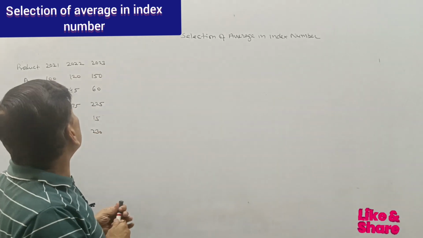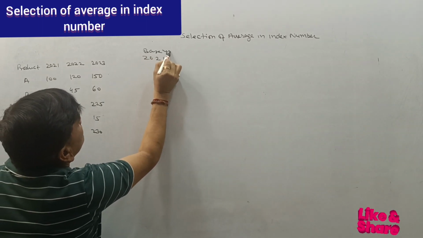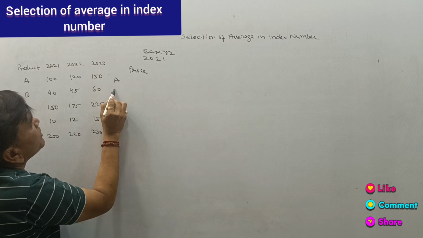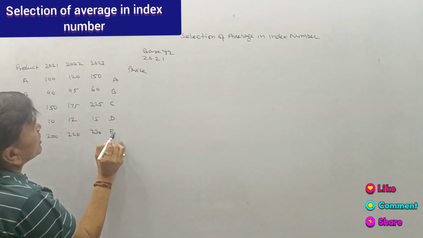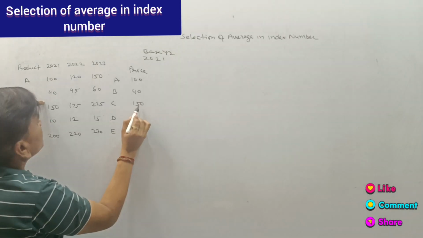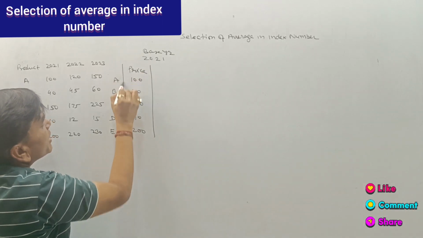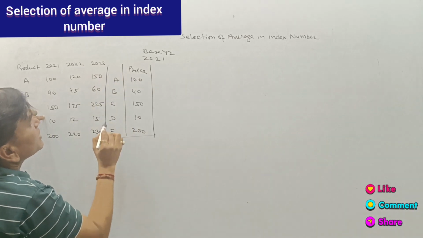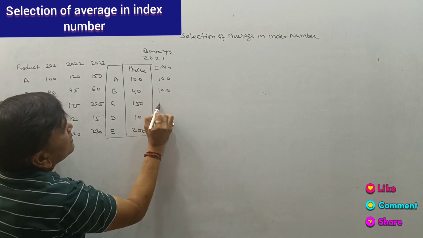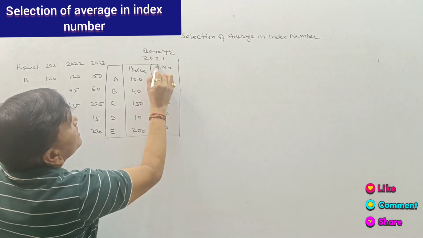So for construction of this, 2021 is the base year. The price of the base year for A, B, C, D and E products is 100 rupees, 40 rupees, 150 rupees, 10 rupees and 200 rupees. So we assume that 2021 is the base year. So the index number for the base year is 100, 100, 100, 100 and 100. We treat it as 100, the base year index number.